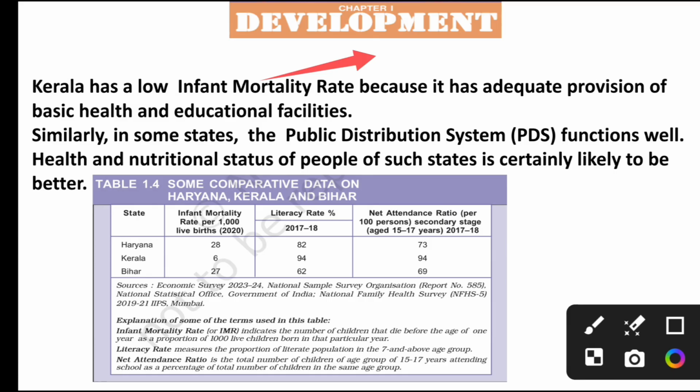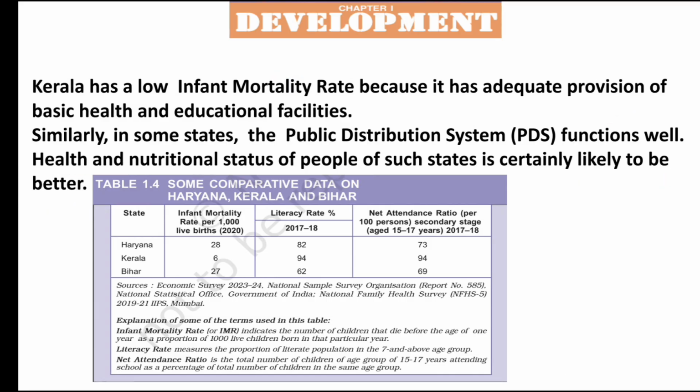In some areas, if the public distribution system, that is ration shops, is working well, the people's standard of health is also much better in those areas. For example, in those regions where the public distribution system functions well, the health and nutritional status of the people of such states is certainly likely to be better. So here what we have to understand is that governments have to provide public facilities to the people,